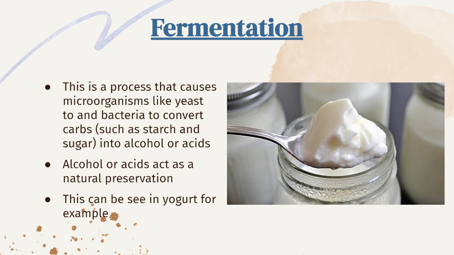Next, we have fermentation. And fermentation is the process that causes microorganisms such as yeast and bacteria to convert carbs such as starch and sugar into alcohol and acids. And fermentation also uses these microorganisms under anaerobic conditions. And these alcohol and acids, they act as natural preservatives, which can help limit the shelf life and growth of microbiota in food. And so an example of fermentation can be seen in yogurt, and it is formed when bacteria ferment the milk sugar, known as lactose, into lactic acid.